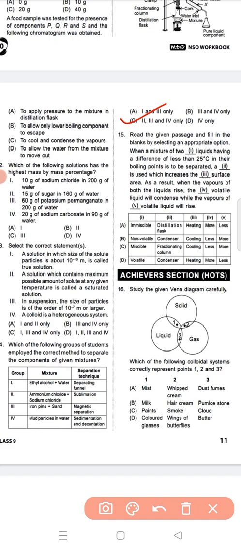When they are miscible liquids, they can be separated by the distillation method, as the boiling point difference is less than 25 degrees centigrade between ethyl alcohol and water. That is why we have to use fractional distillation for that. Next,